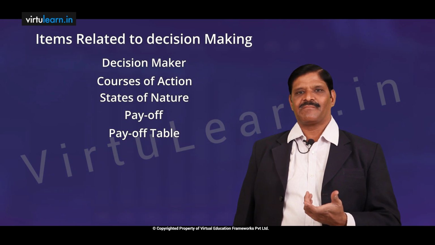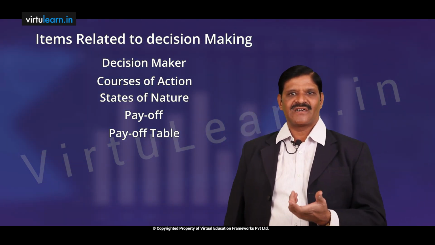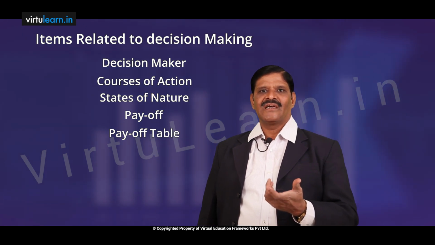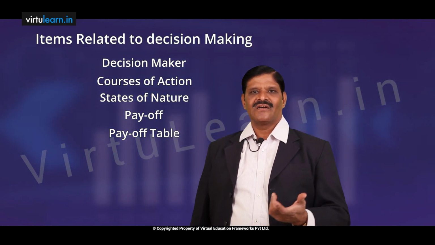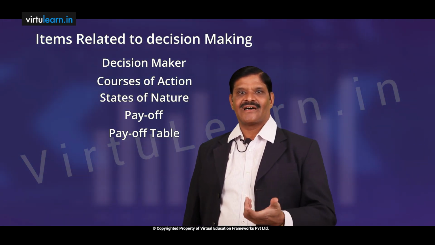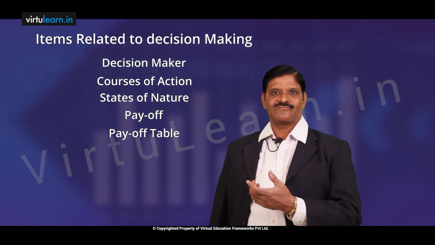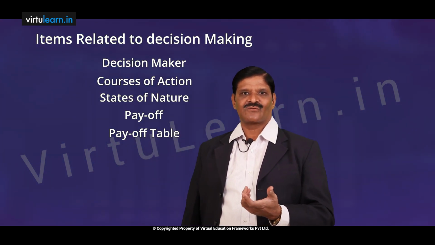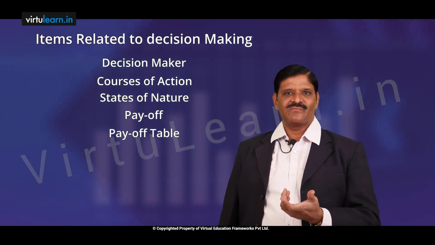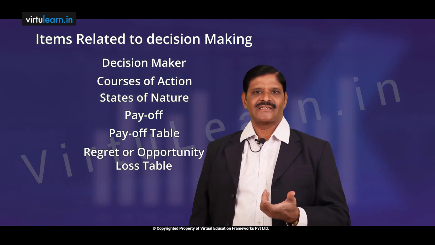Then regret or opportunity loss table. It is also a table which is prepared after looking at the payoff table. If one alternative is chosen, what is the next best alternative and what is the loss that has been incurred because a particular other decision is not made. If those values are also put in a table, we call that a regret table or opportunity loss table.